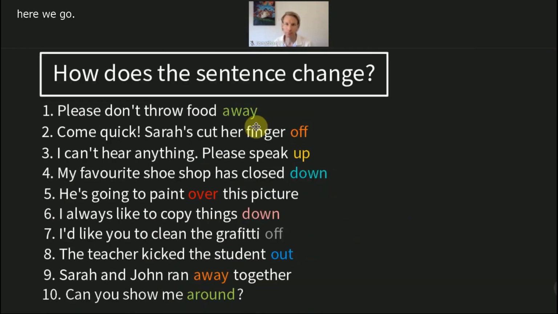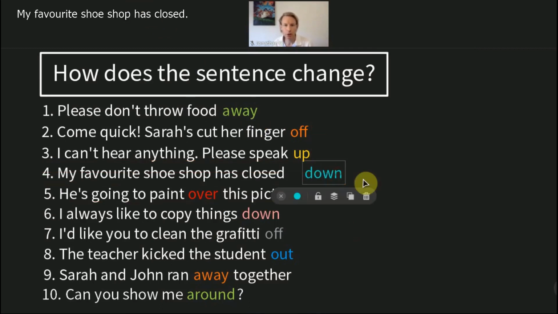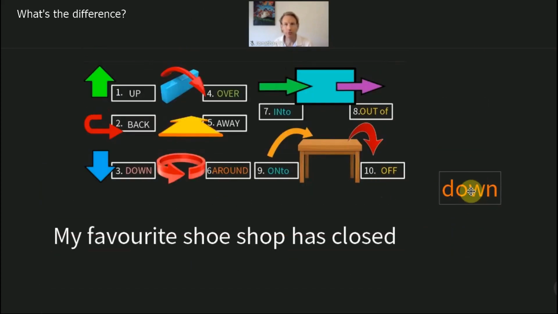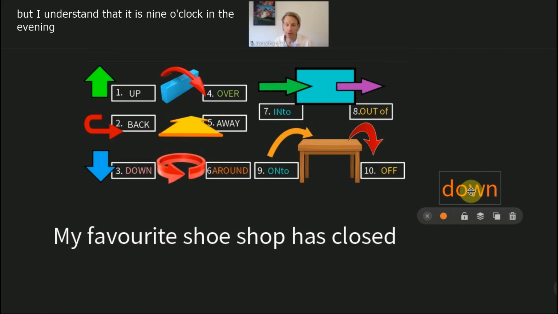Okay. Here we go. My favorite shoe shop has closed. My favorite shoe shop has closed down. What's the difference? Okay. My favorite shoe shop has closed. I understand. It is not explicit, but I understand that it is 9 o'clock in the evening and all the shops are closed. Okay. So it's not the time of day to open at the shoe shop. It's closed. You will have to wait till tomorrow.